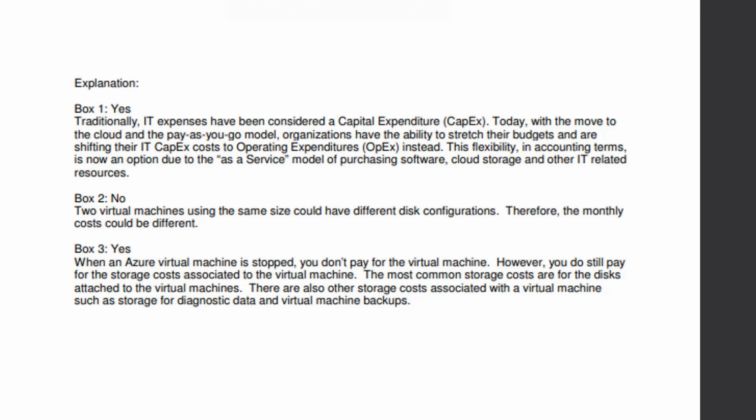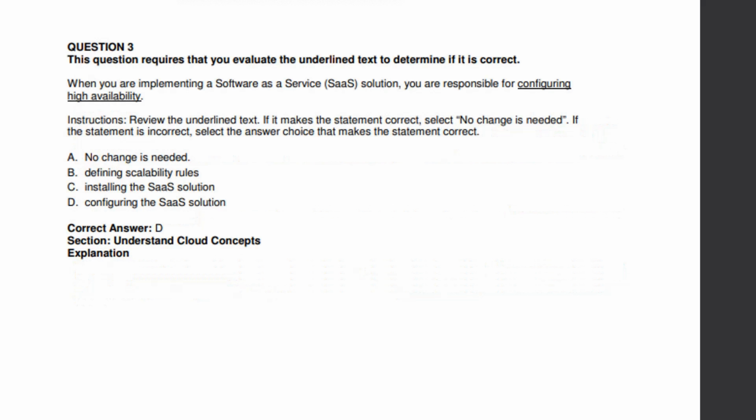So this is the explanation. Just go through this once. The third question is something like they have given one sentence with a fill in the blanks, and they have given one available answer there. You have to correct it with the options given below.